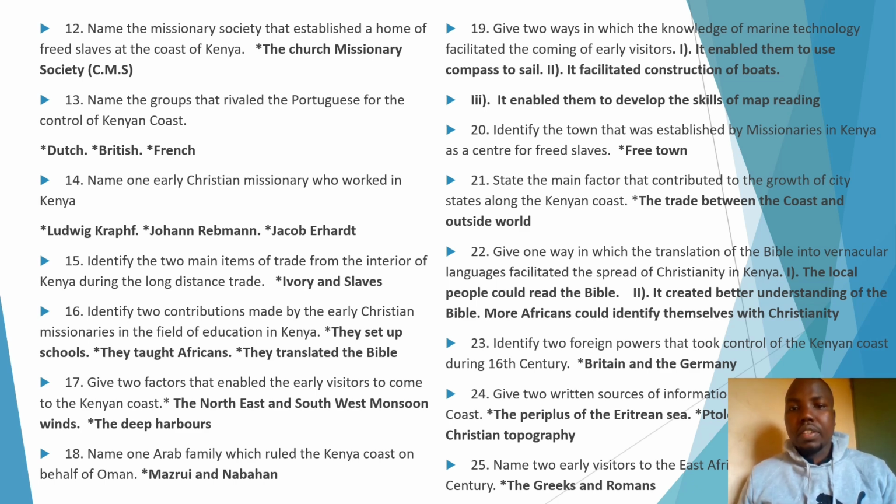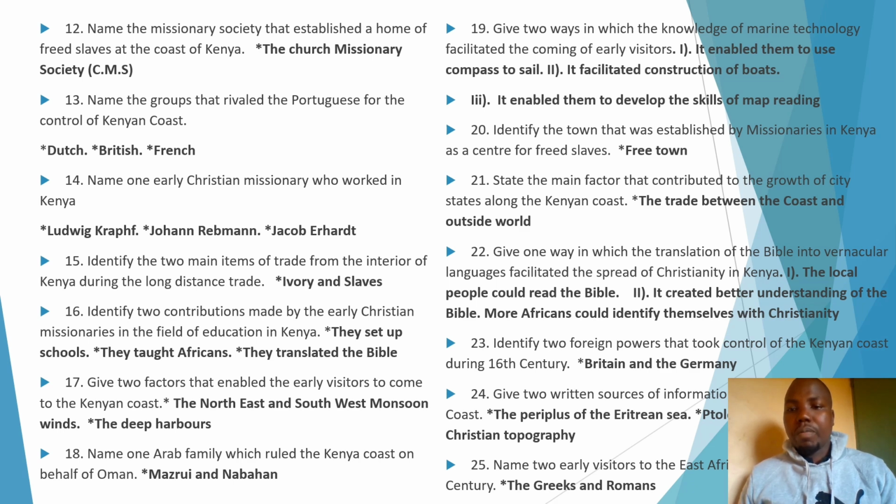That is it. Now, 22. Give one way in which translation of the Bible into vernacular languages facilitated the spread of Christianity. Remember, initially the Bible was written in English before it was translated by Ludwig Krapf into other languages or into local languages. And when it was translated, these are some of the importance or results.